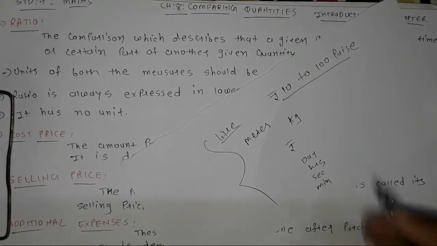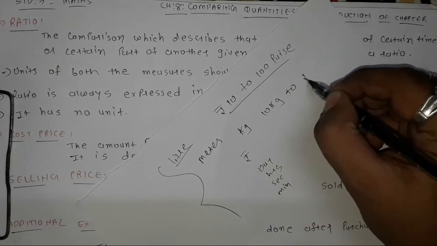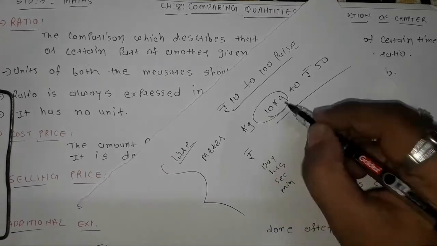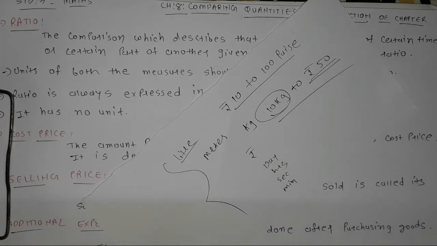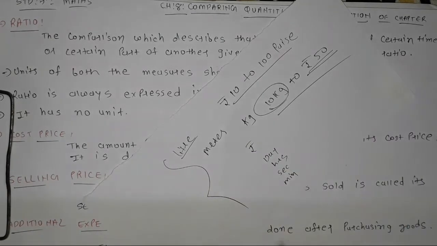I can't compare the ratio of 10 kg to rupees 50, because one quantity is in kg and the other is in rupees. So before starting ratio, we understand what quantities are. A quantity means an amount, the particular things which we are using. As I told you, liter, meter, kg, gram, we already discussed all these things during our live session.